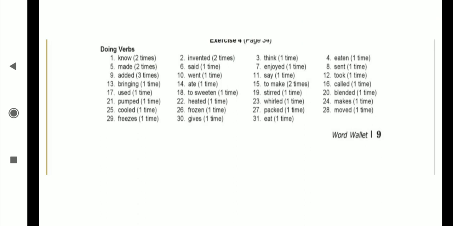What you have to find? Being verbs and having verbs. Then do you understand today's work? Write down the definitions in the notebook. After writing the definitions of doing verb, being verb and having verb, after that definition, question number third and fourth you are going to complete in the notebook. And of the fourth, you don't write the passage. Okay, you only write down the answer. This big passage don't write, only write down the answer. Third and fourth, get it students, in homework. And first and second question you are going to complete in the textbook itself.